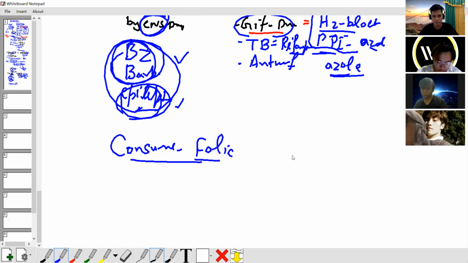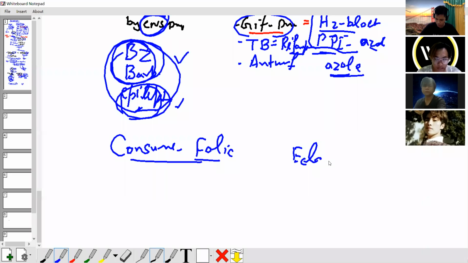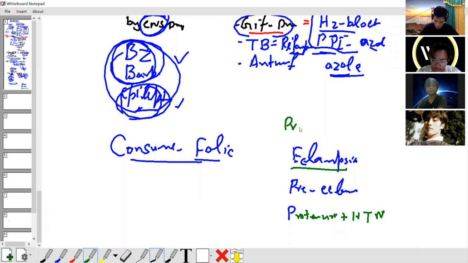So if you remember eclampsia, I already explained it in hypertension with adrenergic drugs, what's happening in eclampsia. Pregnancy, preeclampsia. Eclampsia, preeclampsia, the female, a pregnant lady having proteinuria plus hypertension. Now that lady, in case of eclampsia, also has proteinuria plus hypertension. What is the drug of choice for hypertension in pregnancy?